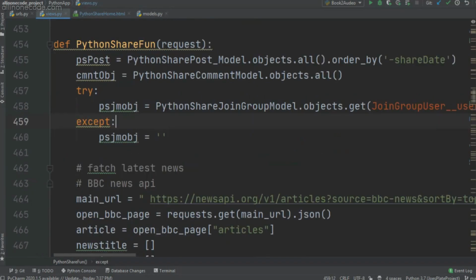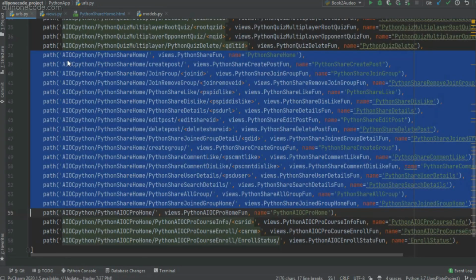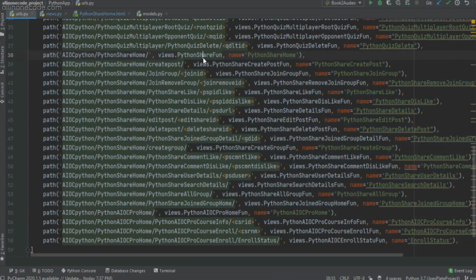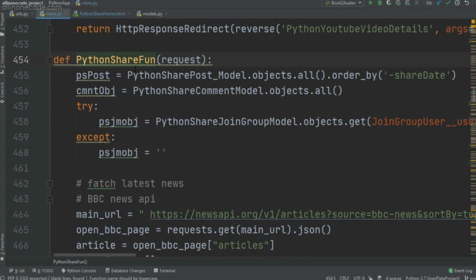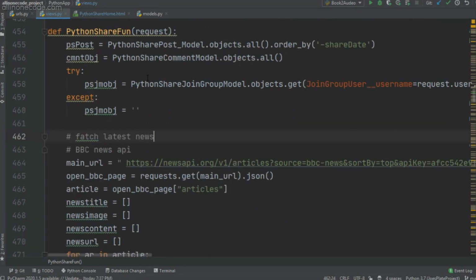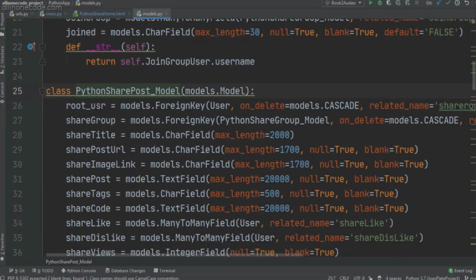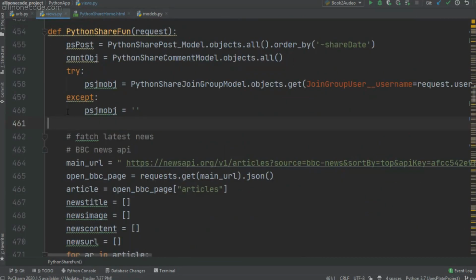Okay, so let's start with the Python share home function. So this is the Python share function, and this is the URL for the Python share function. The first one is Python share home, which is related to the Python share function. Now for now, forget about this. Focus on this. PS post is nothing but the object for the Python share post model. So I just use the Python share post model dot objects dot all, ordered by share date. Python share post model is our main model, so I am fetching all of the data and storing it in PS post.